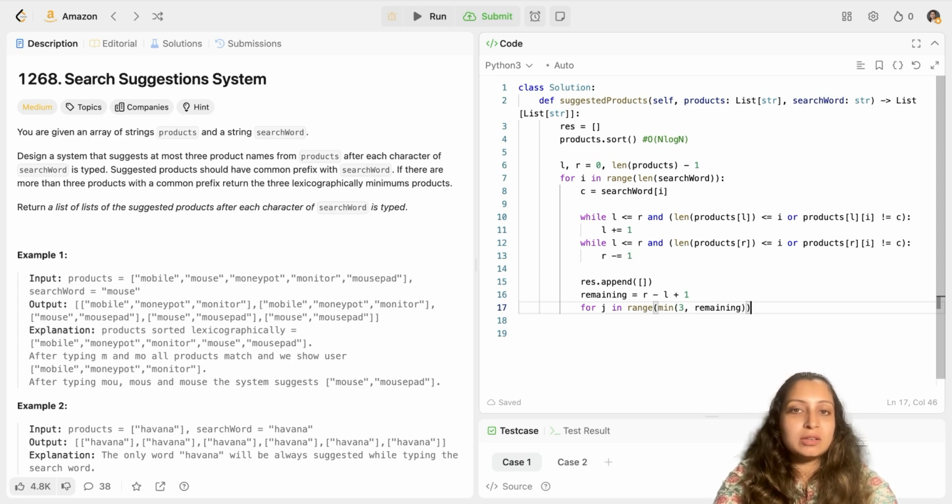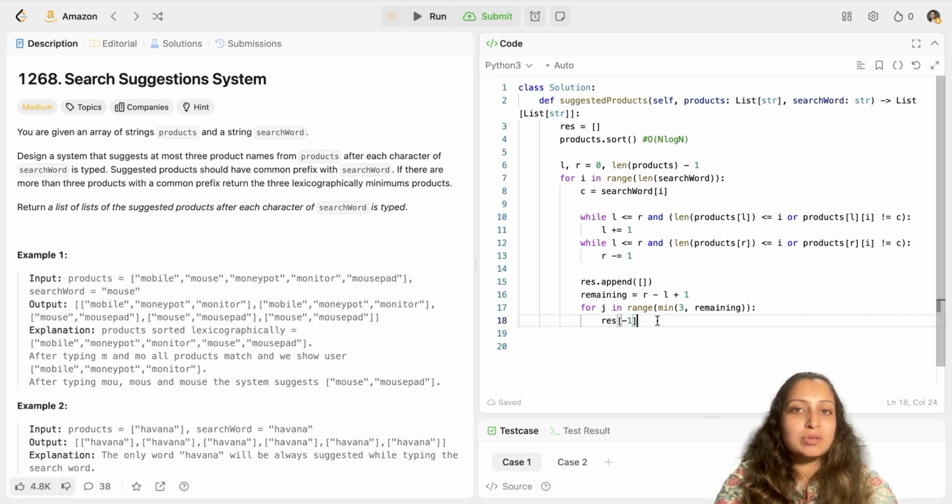So for range, why top 3? Because the list products is already sorted. So 3 will be returned since I'm taking the range between the minimum of 3 and remaining. So for J in range, min of 3 and remaining, and I will append it to the last list which I have just initialized here in the result.